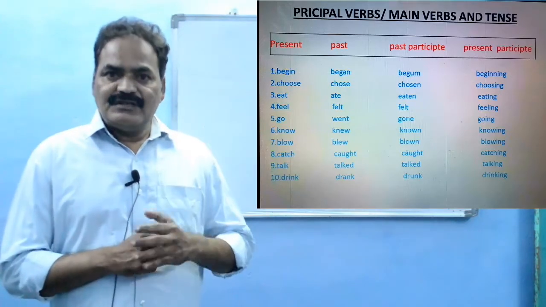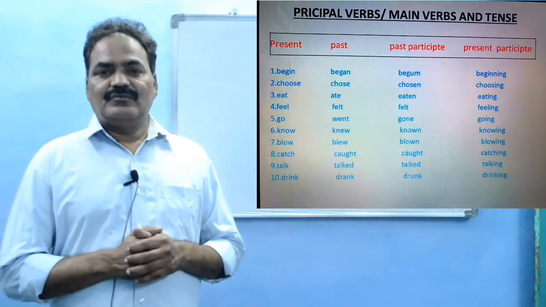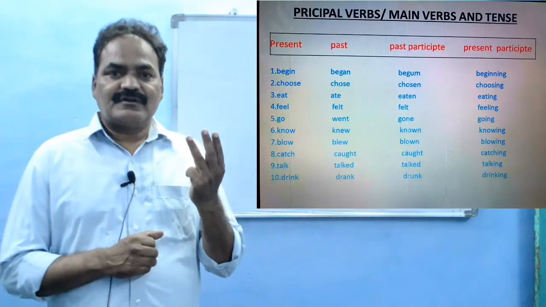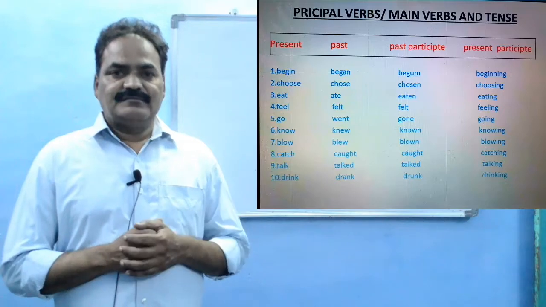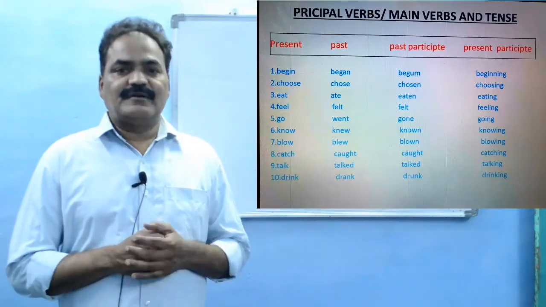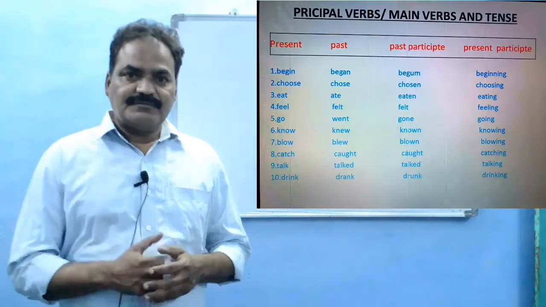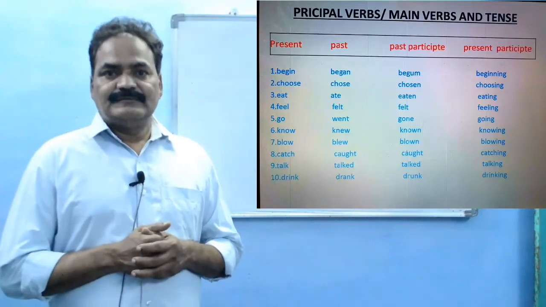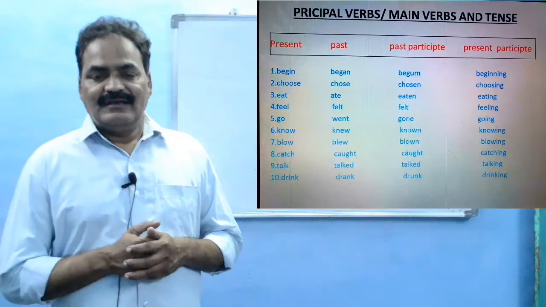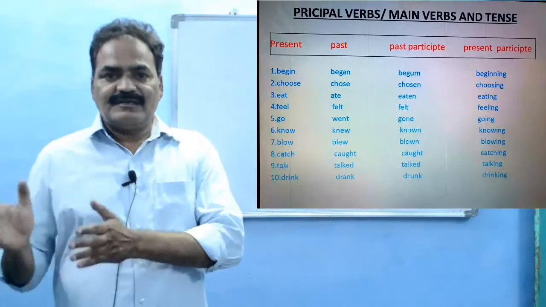In the conjugation of verbs we have seen three forms of a principal verb: one is the present form, past form and past participle form. Now we add one more form to the list, that is the present participle form.